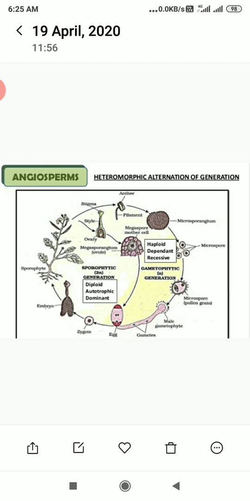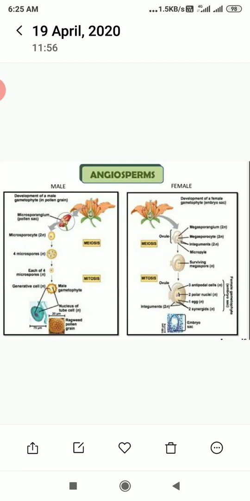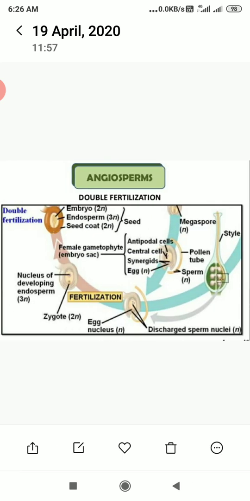Pollen grains, after dispersal from the anthers, are carried by wind or various other agencies to the stigma of a pistil. This is termed pollination. The pollen grains germinate on the stigma and the resulting pollen tubes grow through the tissues of the stigma and style and reach the ovule. The pollen tube enters the embryo sac where the two male gametes are discharged.